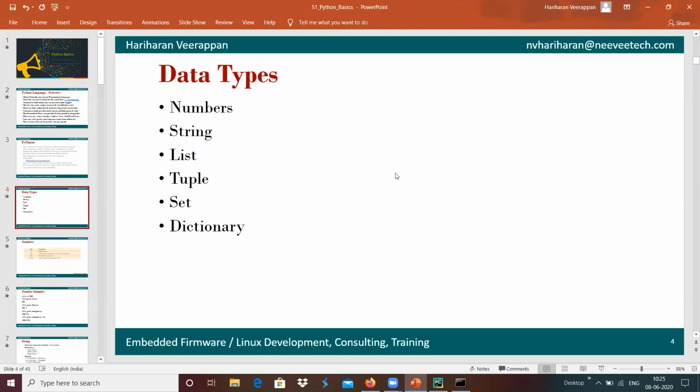Similar to that, each programming language will have the data types. Here we have the different data types supported by the Python programming language: numbers, strings, list, and tuple is one. Another one is set, and we have the dictionary. These are all the data types supported by the Python programming language. We will get started with the number over here.